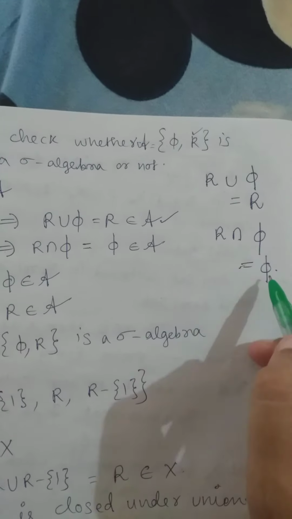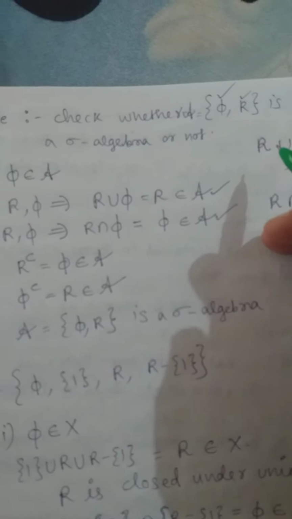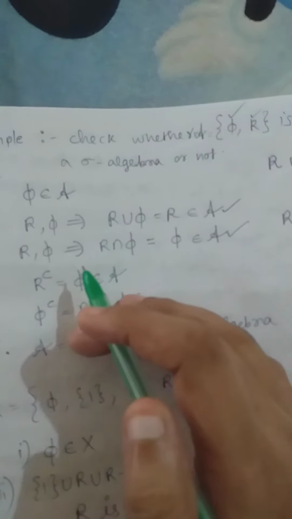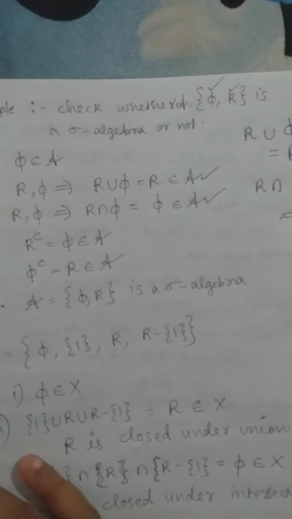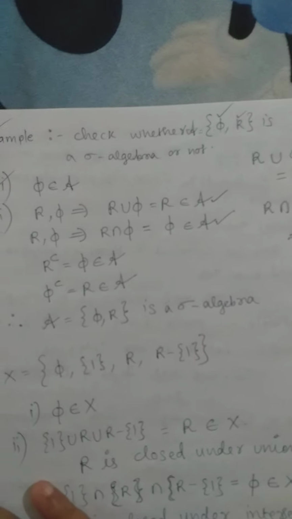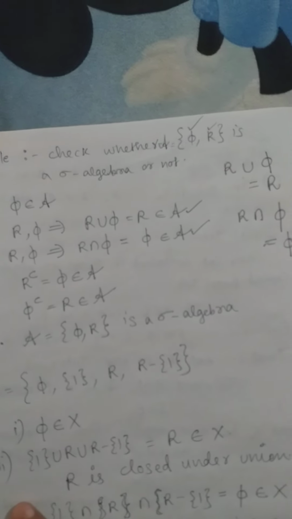So definitely it is clear from the question that null set is a member of this set. Okay. So I got intersection of the elements is contained in A. That is also satisfied. Now I have to take the complement of the elements. Complement means what? How do we define the complement of a set? If you want to take the complement for a particular set, you will exclude the elements in that set and write the remaining elements from the universal set.